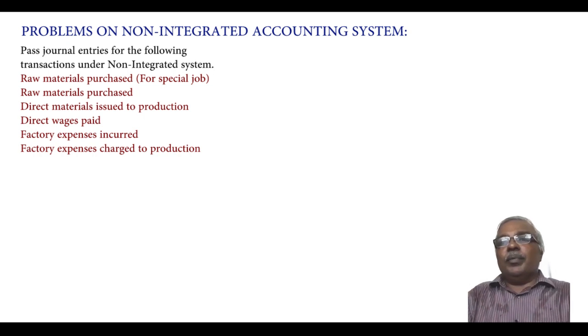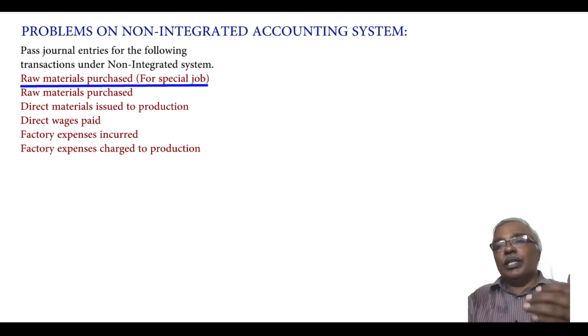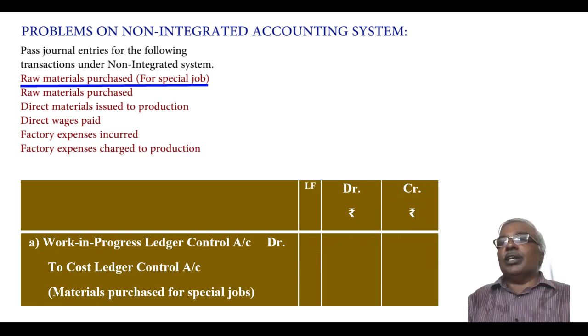In this particular problem, they have asked to pass journal entries for the following transactions under non-integrated accounting system. First is raw materials purchased for a specific job. Raw materials purchased for a specific job will not enter the stores department. So the journal entry becomes work in progress ledger control account debtor to cost ledger control account.